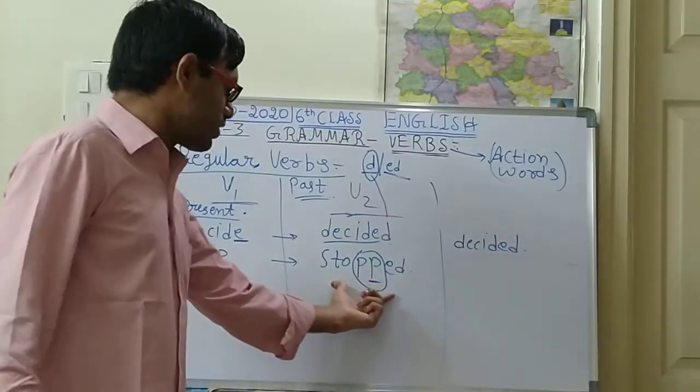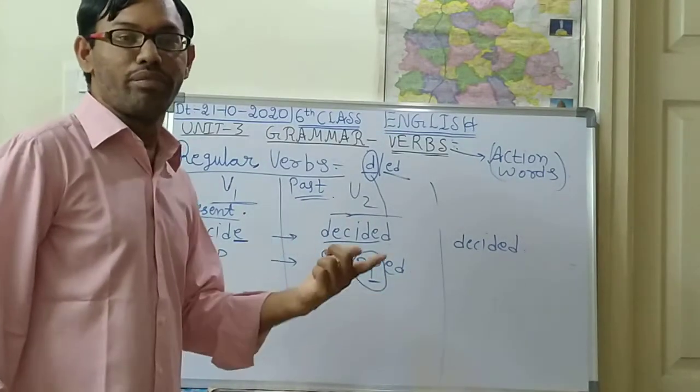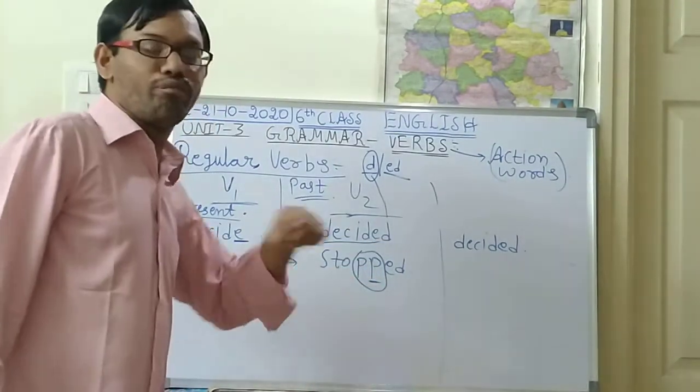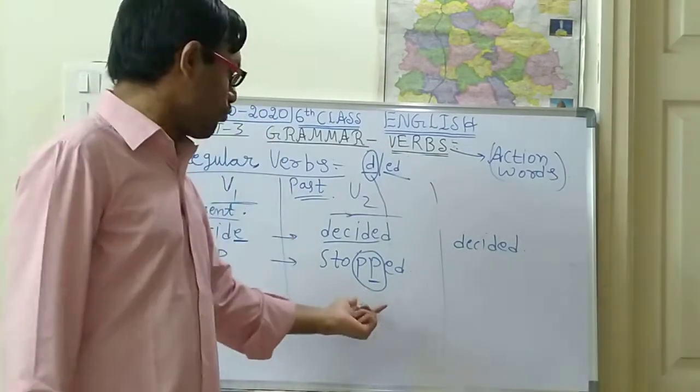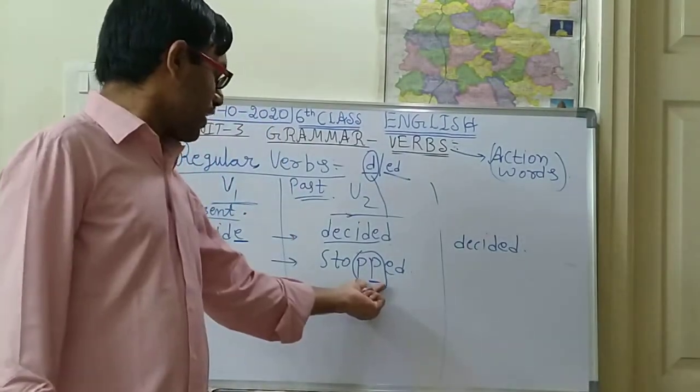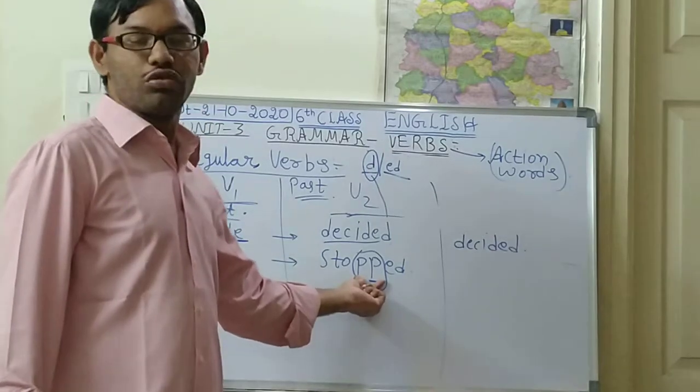Suppose you read this word, stopped. The P sound is giving more stress. So that's why you should write two P's.